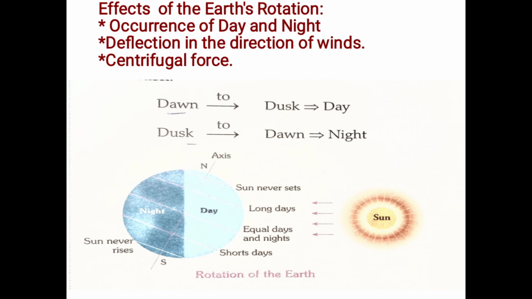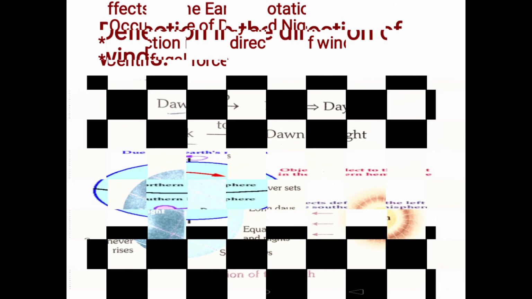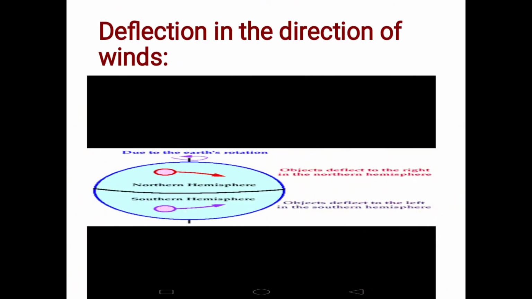Now let us go to the second effect of the earth rotation, that is deflection in the direction of winds. Rotation of the earth causes deflection in the direction of the winds and ocean currents. Here the meaning of deflection is change of direction. As I explained, rotation of the earth causes deflection in the direction of the winds and ocean currents.